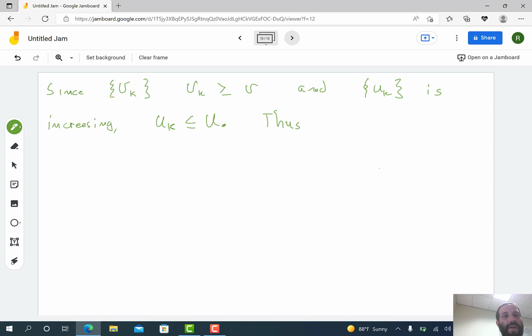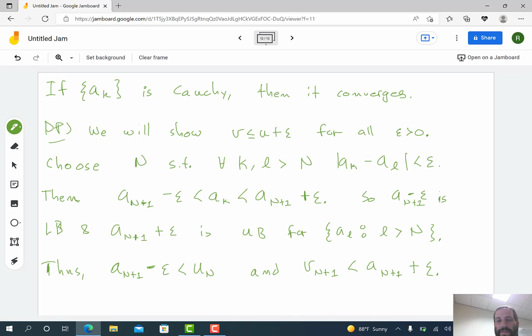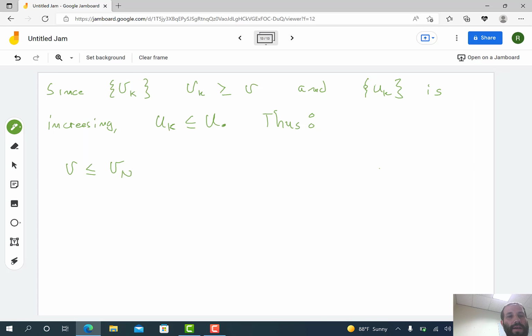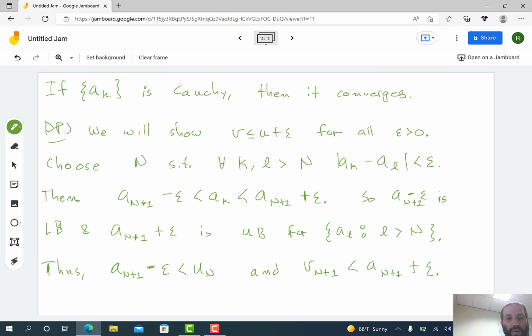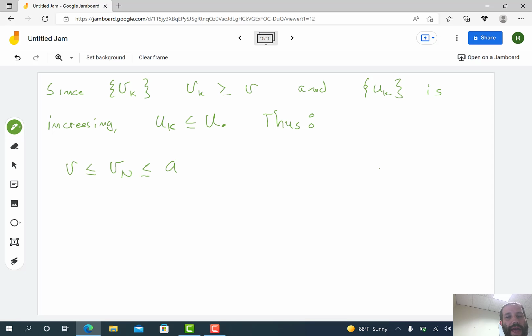I want to show v is less than or equal to u plus epsilon. So the left-hand side of my string of inequalities is going to be v. I know that v, because of this inequality, is less than or equal to v_n. Because of this inequality, I know v_n is less than or equal to a_{n+1} plus epsilon.